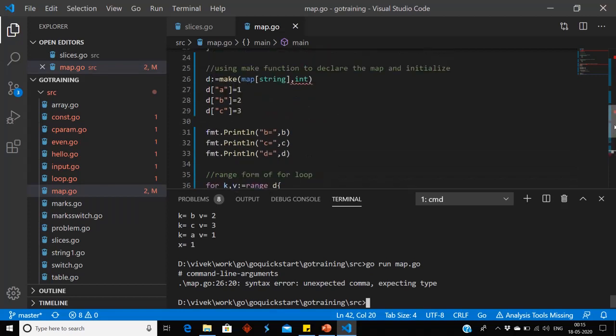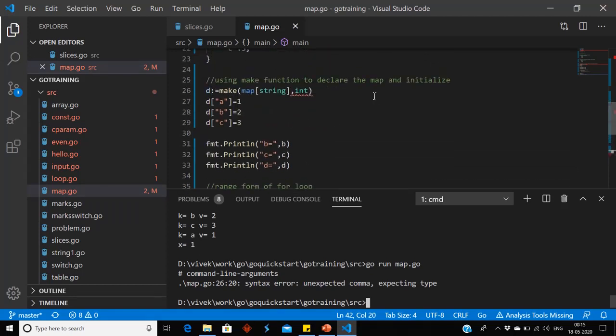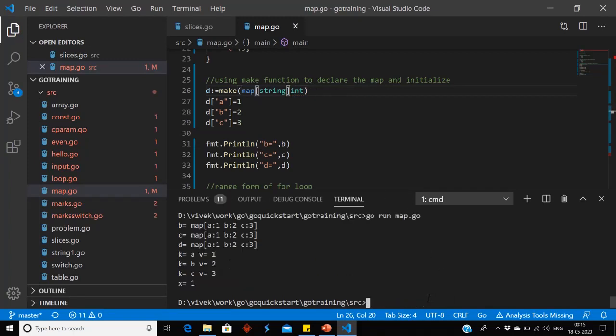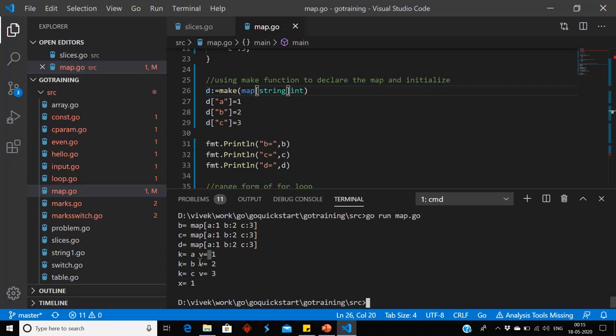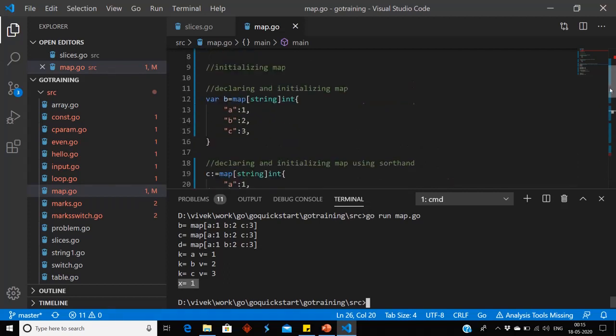Okay, we don't require this comma. Now, if you check, b value is a key, 1 value; b key, 2 value; c key, 3 value. Same for c and d. And we have used the range form of for loop. So key is a, value is 1, key is b, value is 2, key is c, value is 3. And x is equal to 1, which we have searched from map.